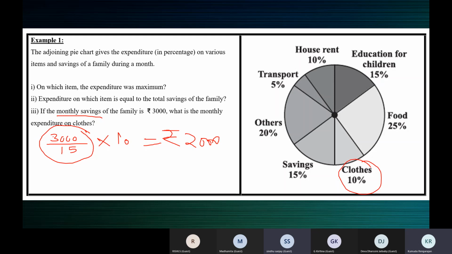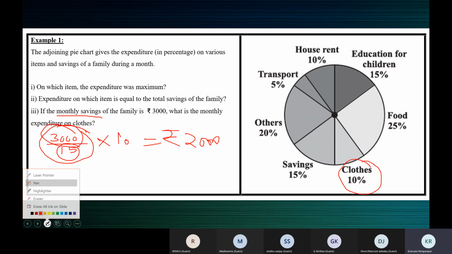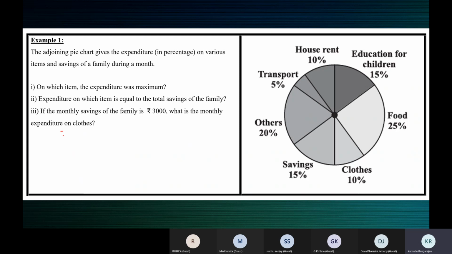See, the numerator is rupees, children. The denominator is a percentage. When you divide rupees 3,000 by 15%, you will get the money for 1%. So let's find that money for 1% alone. 3,000 rupees is for 15%. For 1%, how much? It is 200 rupees for 1%. So now for whatever percentage you want, you just multiply and find. If you want for 5%, multiply by 5. If you want for 25%, multiply by 25.